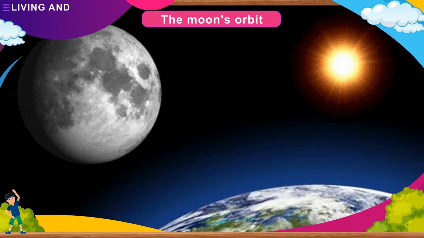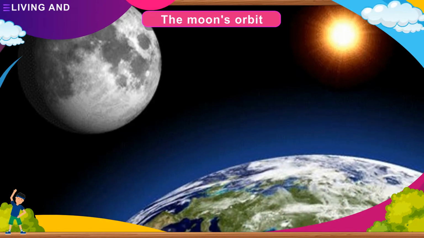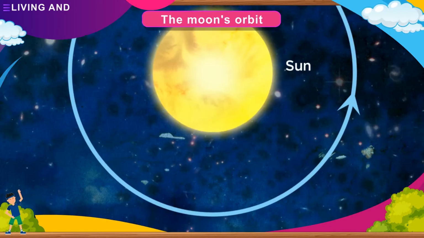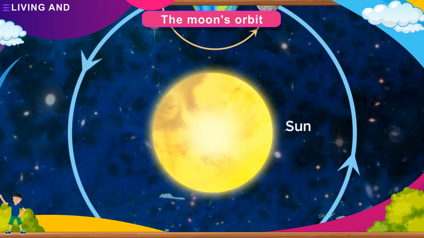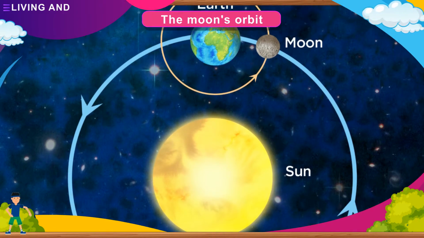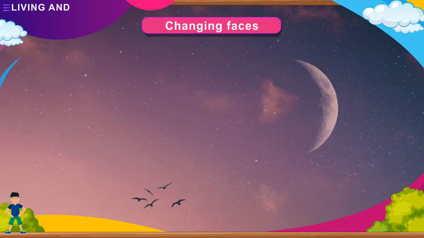The moon's orbit. The earth orbits the sun and the moon orbits the earth. Both the earth and the moon spin as they orbit. The moon takes approximately 27.3 days to orbit the earth. We call this a lunar month. The word month comes from the word moon.